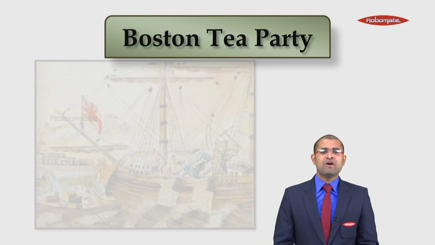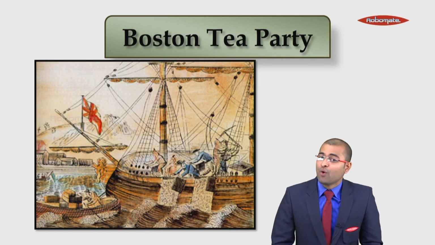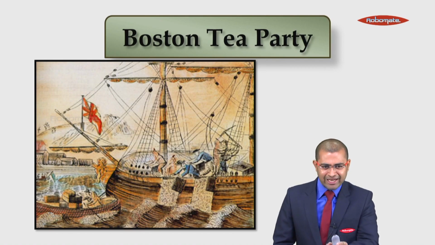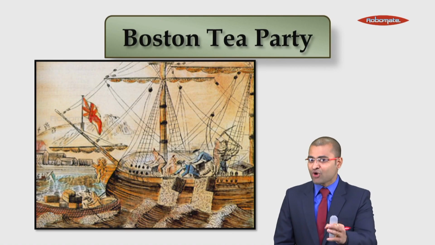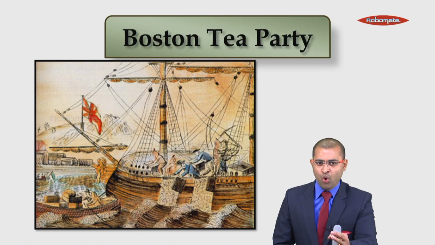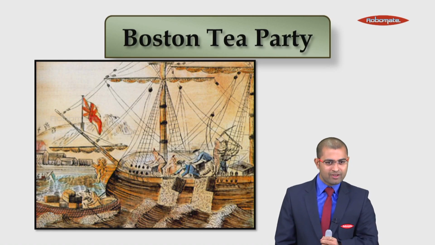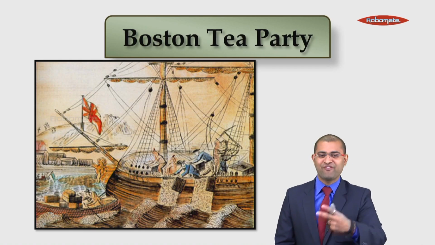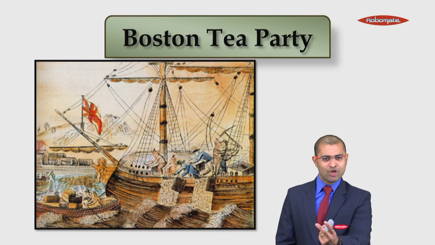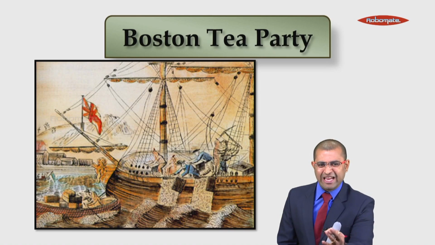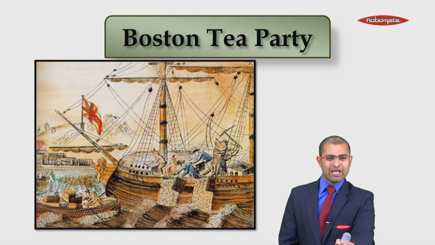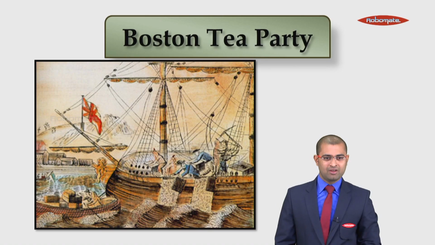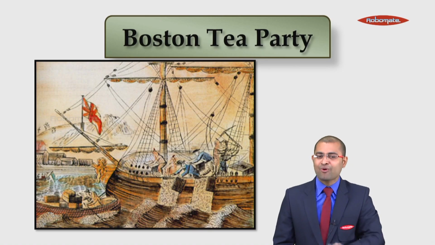Before this war, there was an event in Boston known as the Boston Tea Party. As I told you earlier, there was a Tea Act imposed on colonists, due to which colonists were enraged. They didn't want this Tea Act to be imposed on them. They revolted against their own mother country. And this revolt was something different. Colonists made a plan that we are not going to consume tea henceforth. Let us do one thing. We'll stop consumption of tea and we'll start consuming coffee. This was the revolt which was done by colonists.